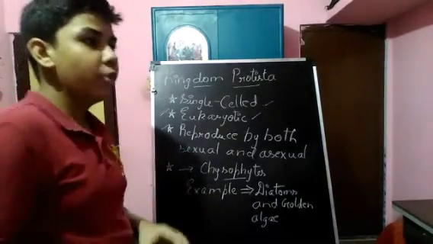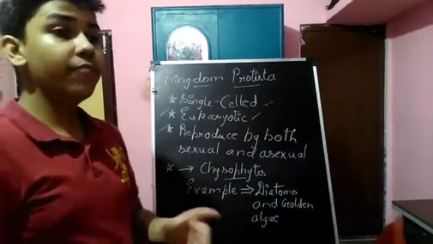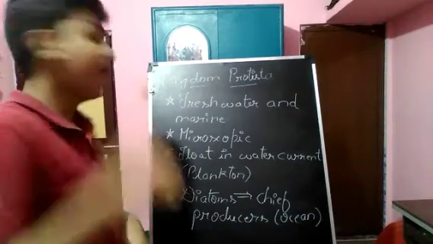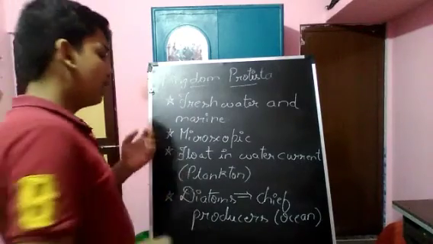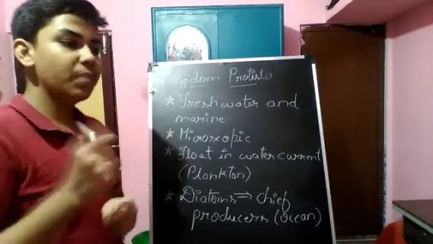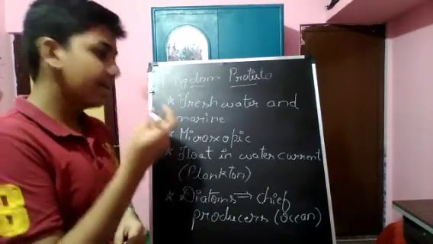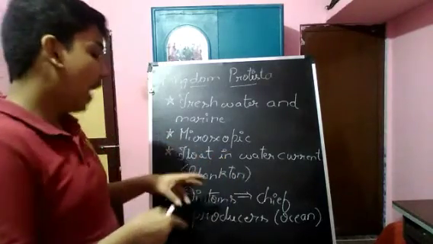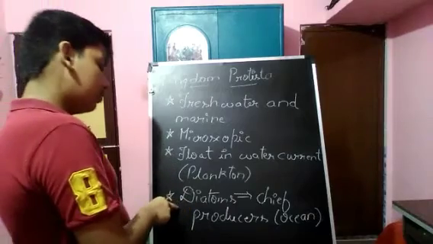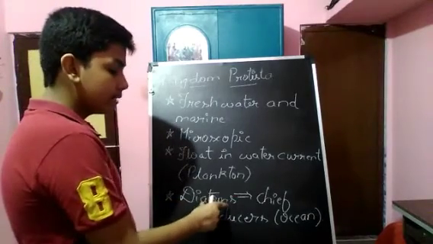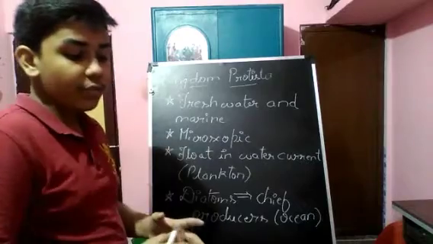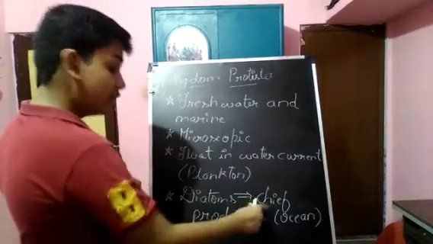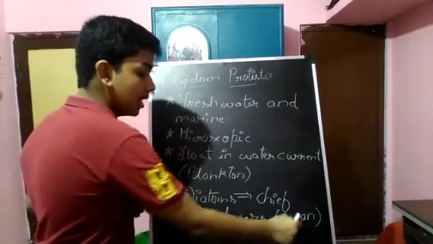The next point is that they live in both fresh water and marine water. And they are microscopic, that is, very small or tiny, and they float in water as plankton do. The next point is diatoms. I said chrysophytes have examples such as diatoms and golden algae. Among these, diatoms are the chief producers in the ocean.